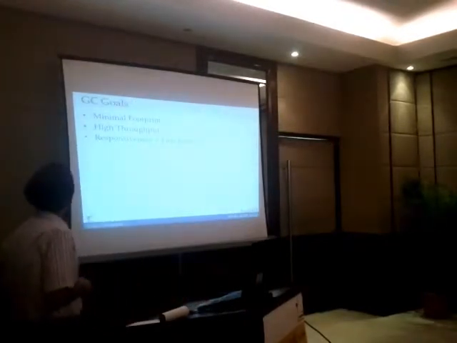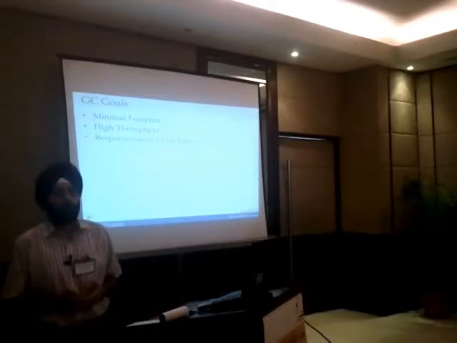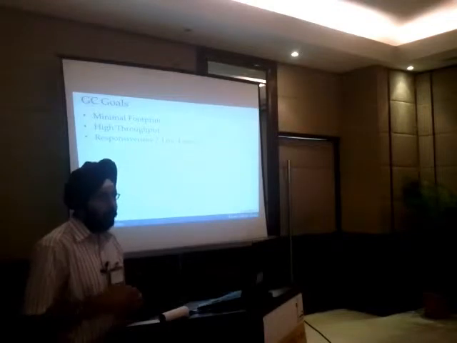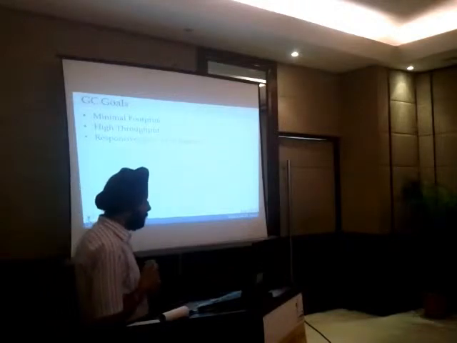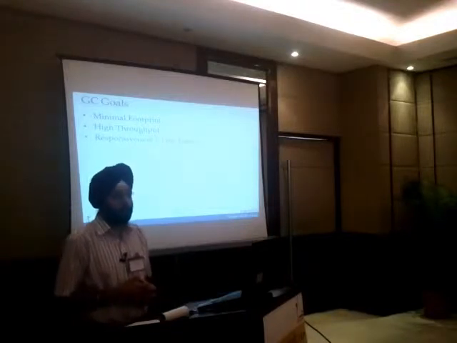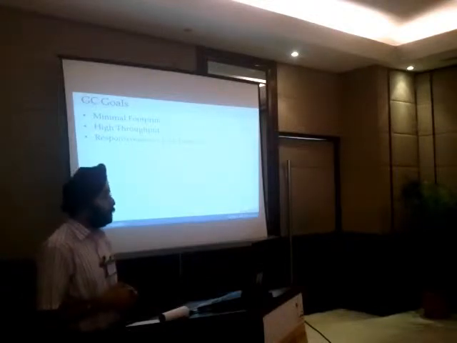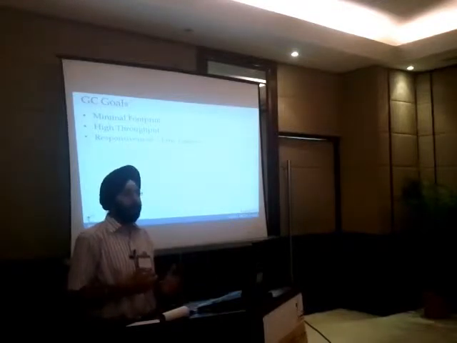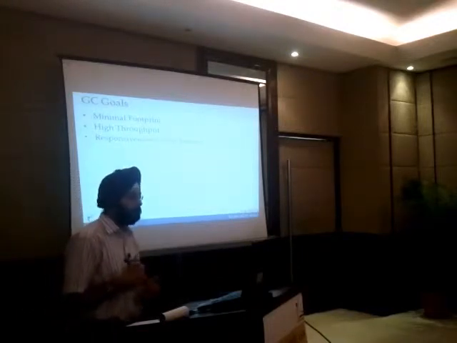For any garbage collector, the three main goals are, first, minimal footprint. By minimal footprint, we mean how much heap size the application will have, and we all want less and less footprint. Second, high throughput. So what is throughput? Throughput simply means the amount of time an application spends not doing GC. If you are doing application or business logic work, that is counted as throughput. The rest of the time is counted as garbage collection time. Garbage collection is seen as an overhead, and we want less overhead and more application work going on.